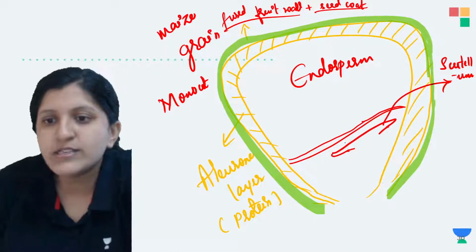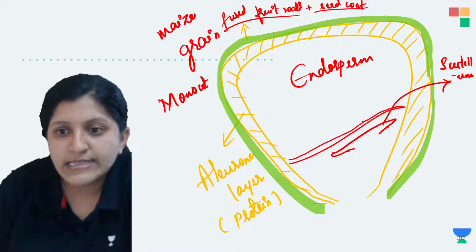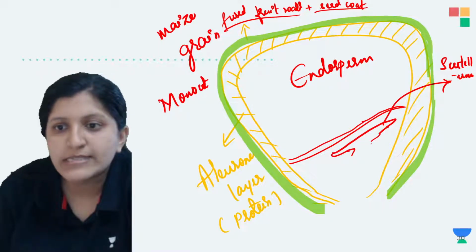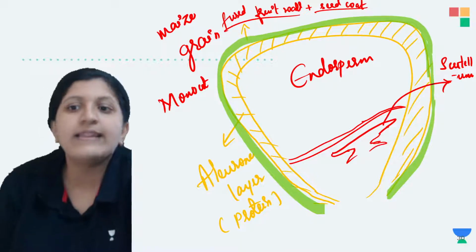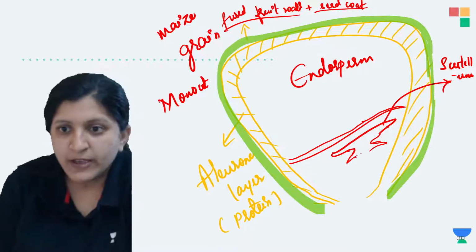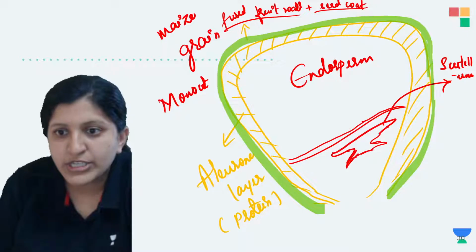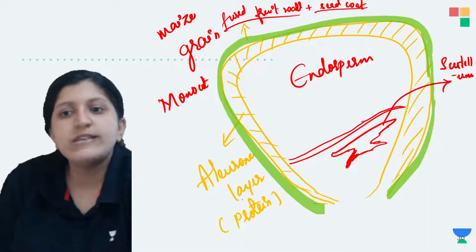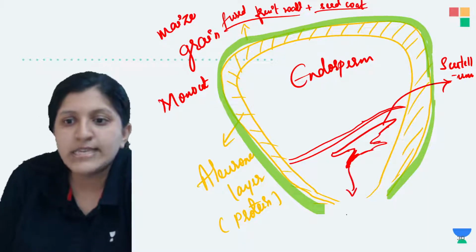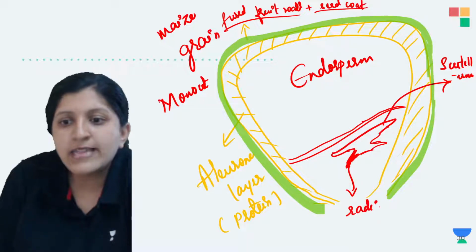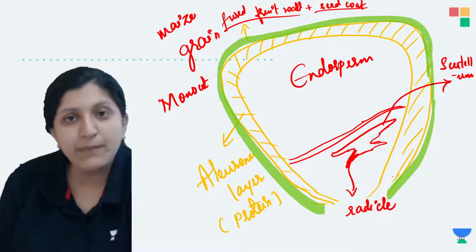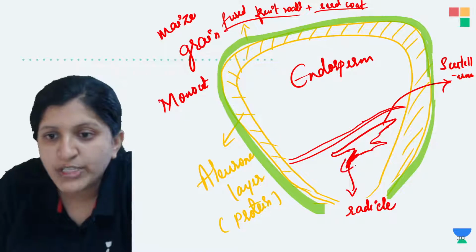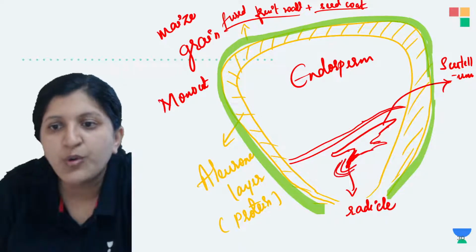Because this is a scutellum, and arising from the scutellum you can see there is a formation of the radicle, and then there is a plumule. Okay, so now this part, the one which is below over here, can be considered as the radicle, and that radicle is covered by a protective covering, which we call the coleorhiza.